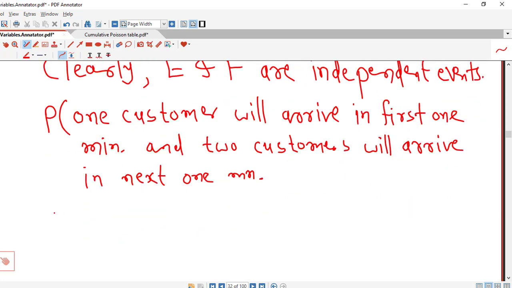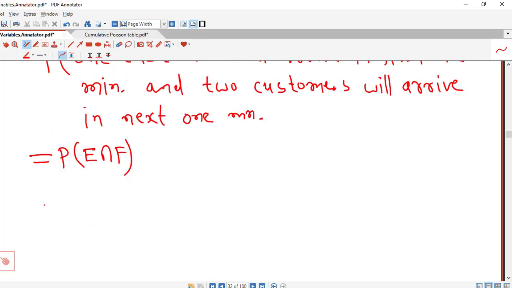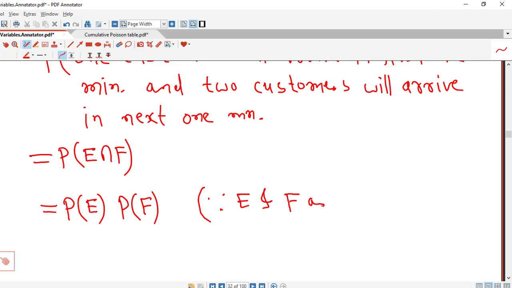This is nothing but the probability of E intersection F. Now E and F are independent events, so using the multiplication rule this is equal to probability of E times probability of F, because E and F are independent events.